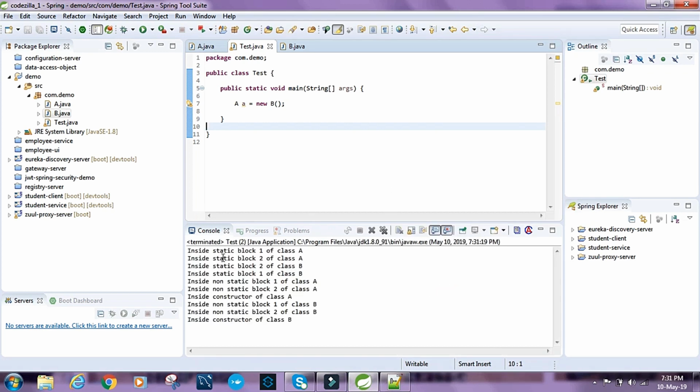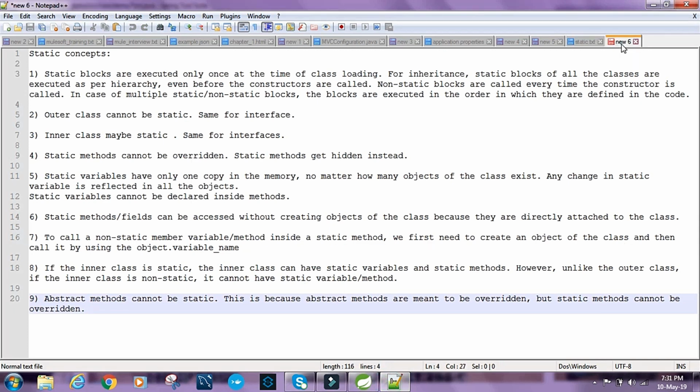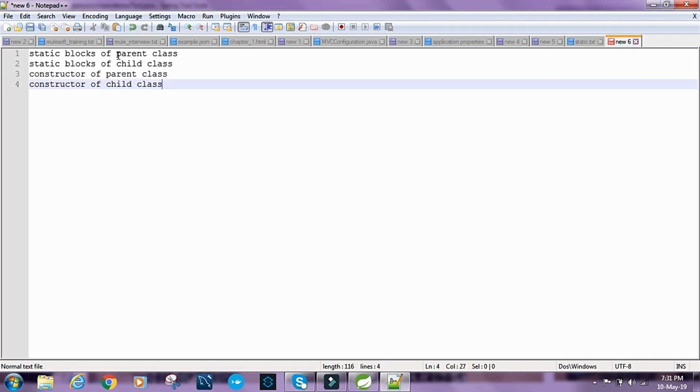Okay, so first we have inside static block. So the order of execution is like static blocks of parent class, static blocks of child class, then constructor of parent class, then constructor of child class.